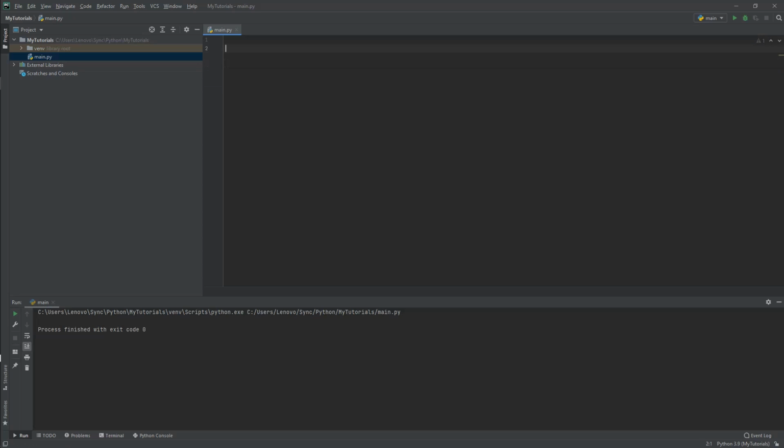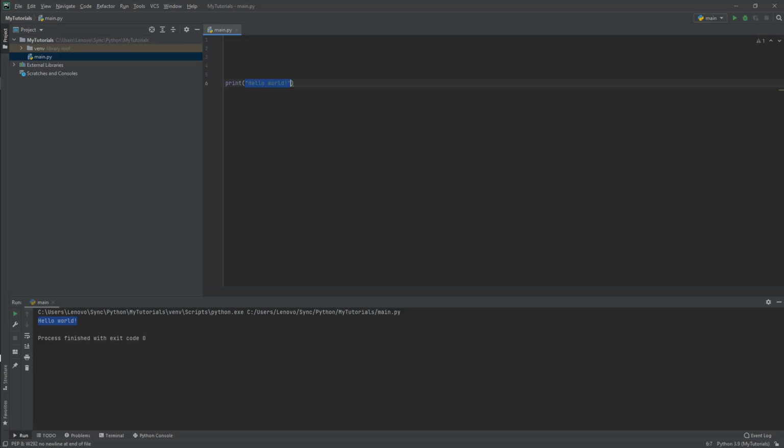Now in the py file you can write code like this here, print, and then a string, a piece of text, hello world, and then you can run it, and it's gonna display what you typed inside here, because this function tells the Python interpreter to print on the console hello world. Now in here we can print many things, and we're gonna talk about these in the future.